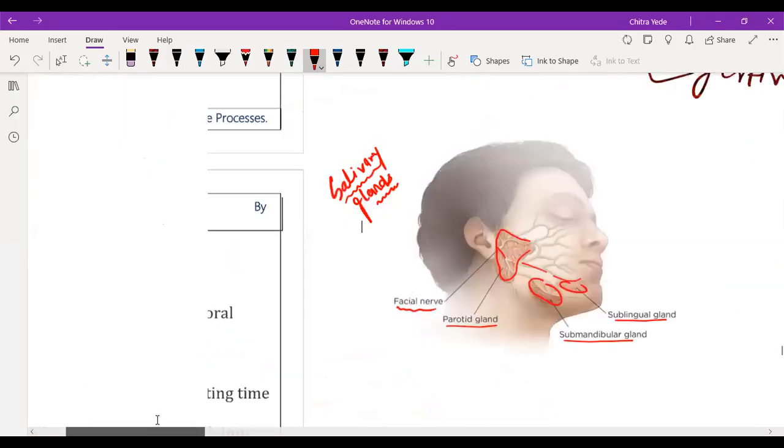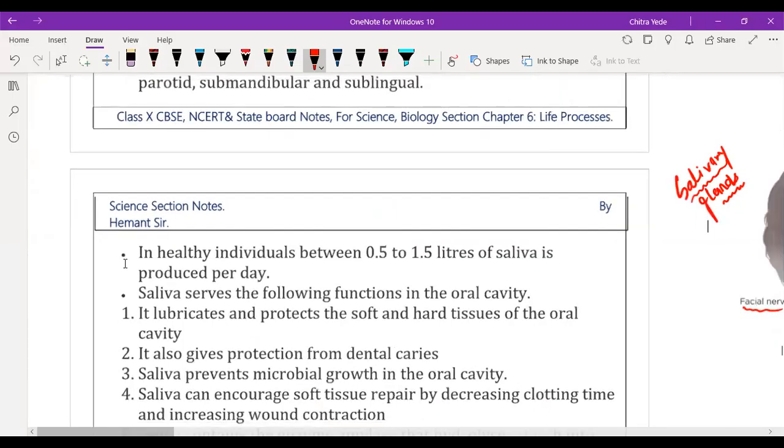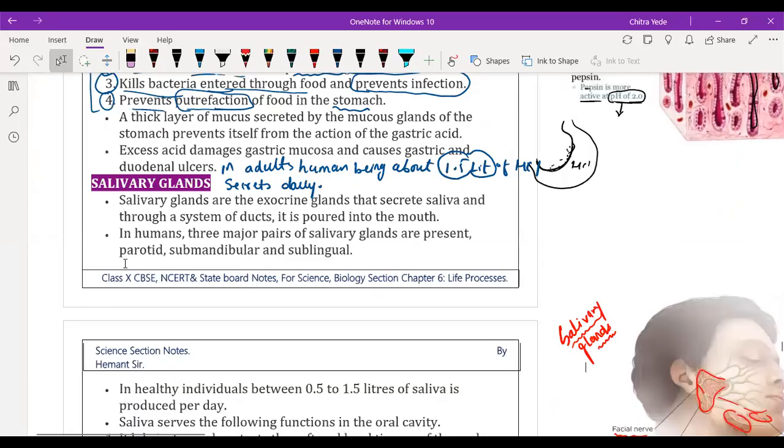Okay, so now we are going to discuss the salivary gland from your notes. Salivary glands are exocrine glands. Why are they exocrine glands? Because they have ducts to transport their secretion. That's why they are called exocrine glands.